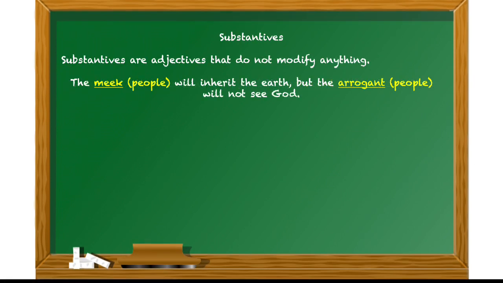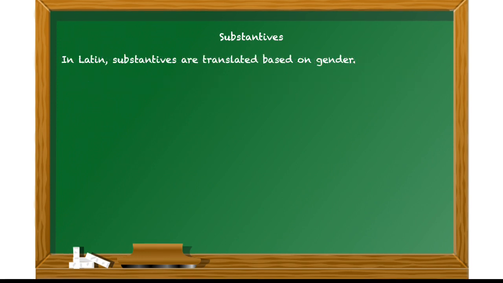But somehow or another, we just seem to know in English that we really mean the meek people will inherit the earth, but the arrogant people will not see God. So even though we don't have a word for the two adjectives meek and arrogant to modify, somehow we just know what's being implied there. Well, with Latin, we actually get a little bit more information. In Latin, substantives are translated based on gender.